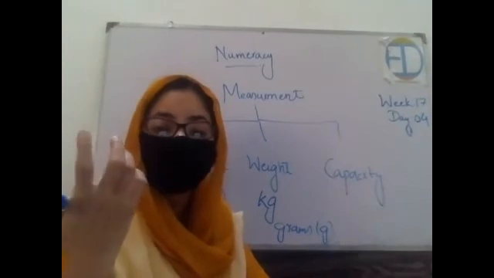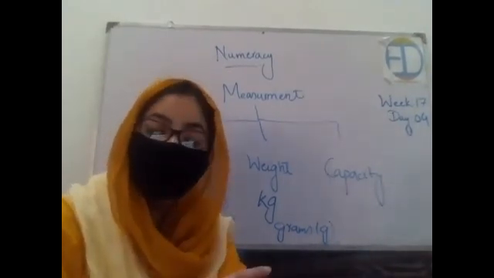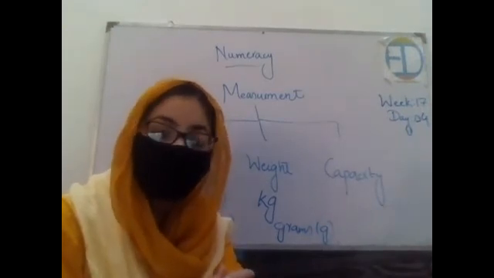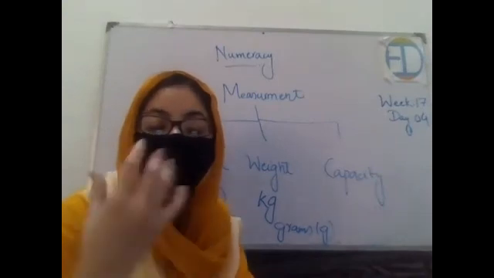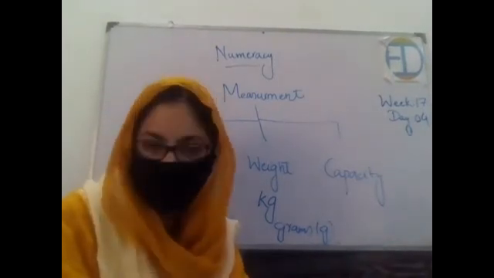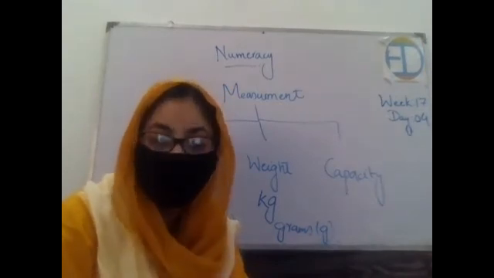Then I also gave you an assignment that you were supposed to fill a bucket, a jar, and a mug with cups or these small glasses of water, and measure how many cups you need to fill each, right? That was another interesting activity which helped you learn about capacity.